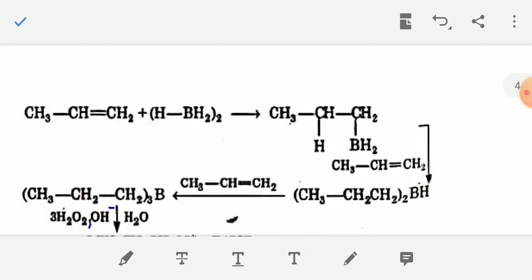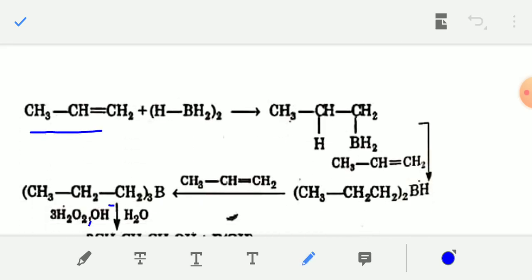So in this reaction, first the alkene, such as propene, CH3CH=CH2, an alkene of 3 carbons. In the first step, propene reacts with B2H6. This is actually B2H6, HBH2 whole twice. You can also write it as B2H6.